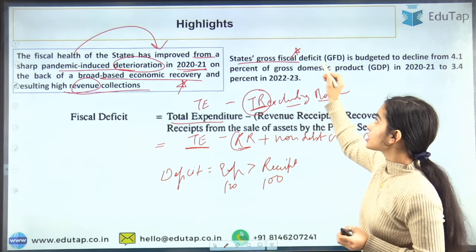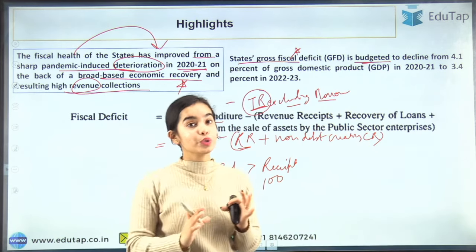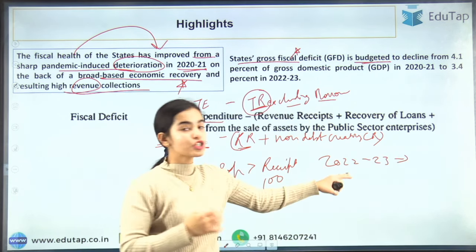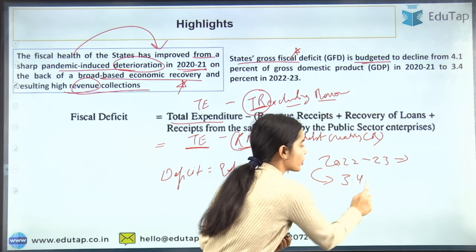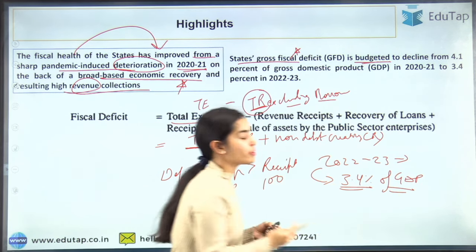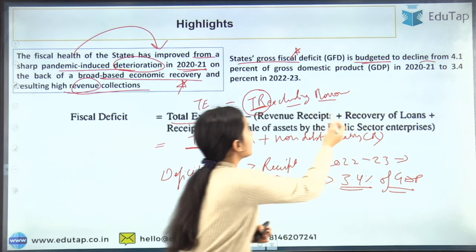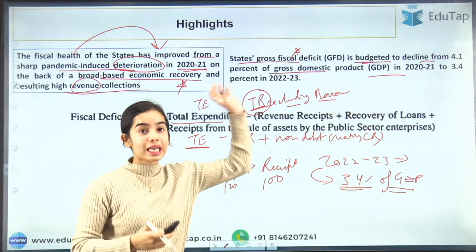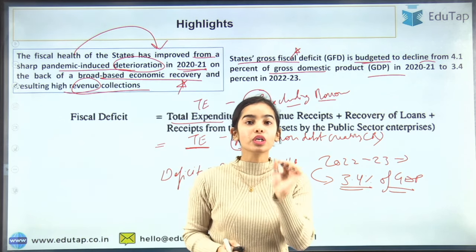Okay, so the state's gross fiscal deficit is budgeted to decline, and that is good news for the states. In 2022-23, the budget is estimating that the fiscal deficit will be 3.4% of the GDP. That is lower than the fiscal deficit of 4.1% of the GDP that was seen in 2020-21. So the gross fiscal deficit for the states is going to go down, and that is a good thing for the states.